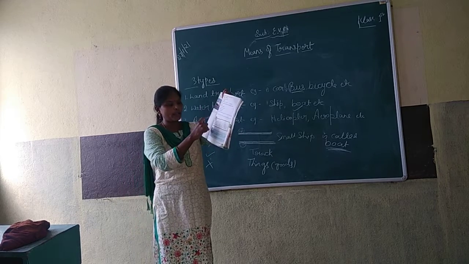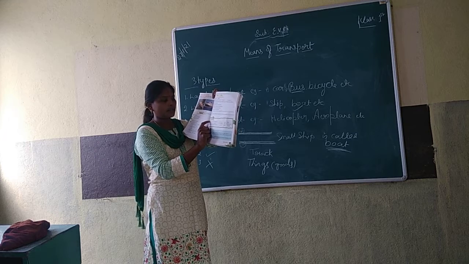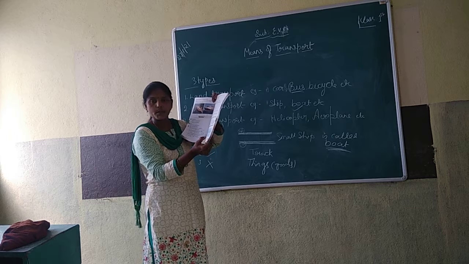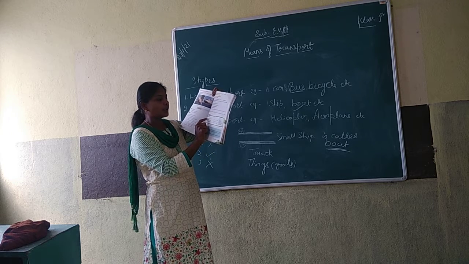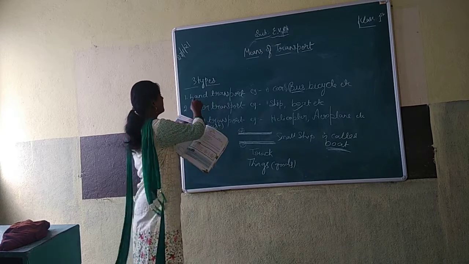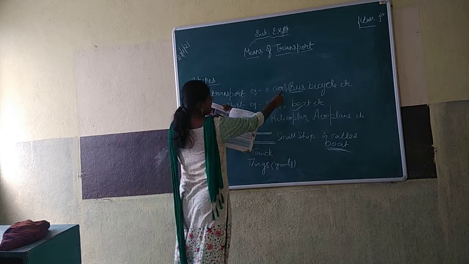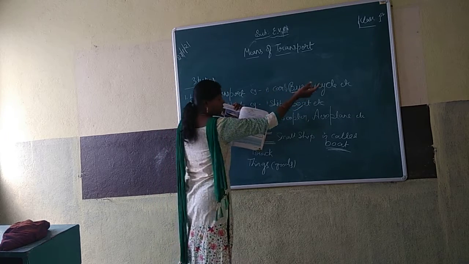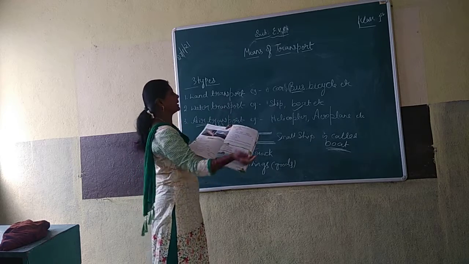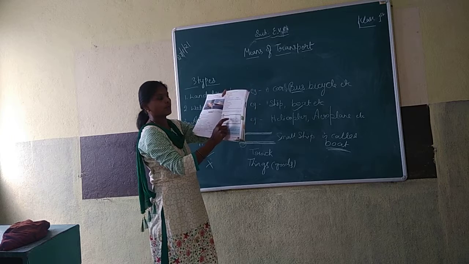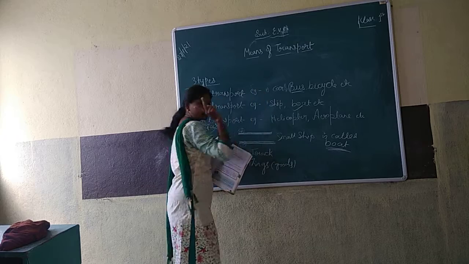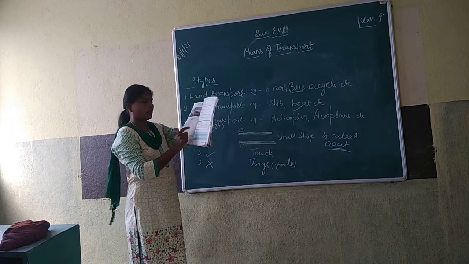Next, another box is given. See here, name the following. You have to name them in the green box on page number 183. Write two means of land transport. There are many: car, bus, bicycle, auto rickshaw, cycle rickshaw, bullock cart, but you have to write only two. You can write bus and car. Whatever you like, write only two.